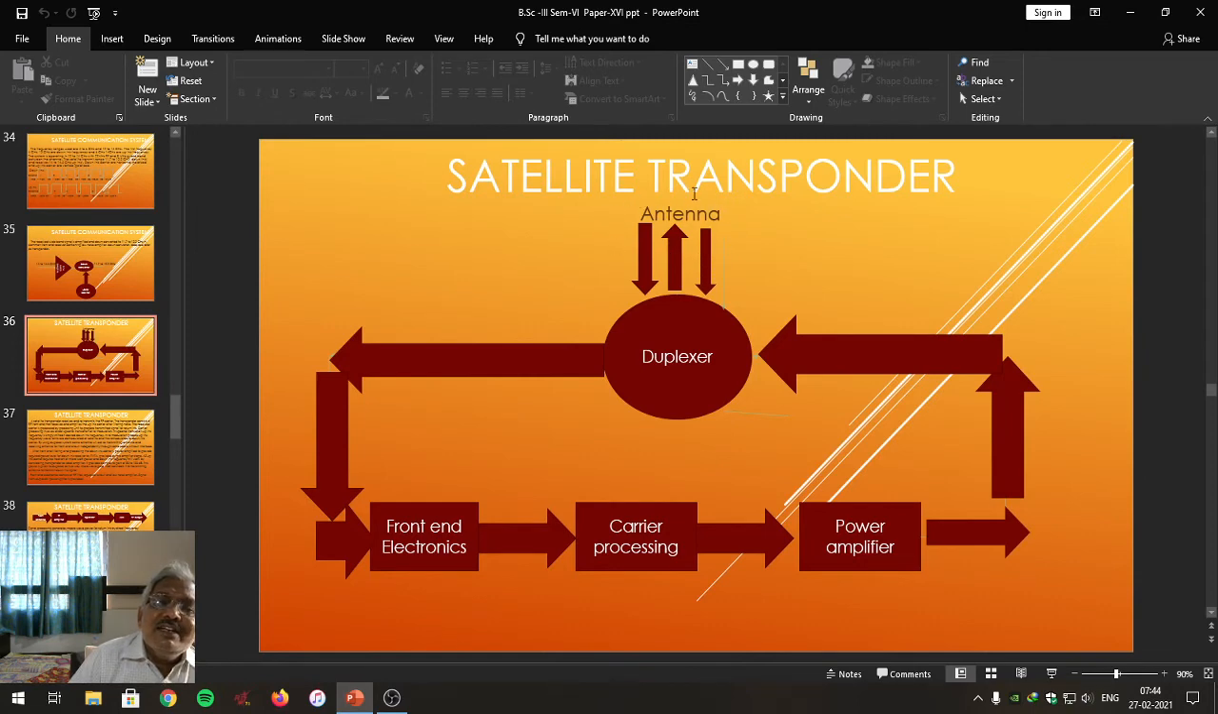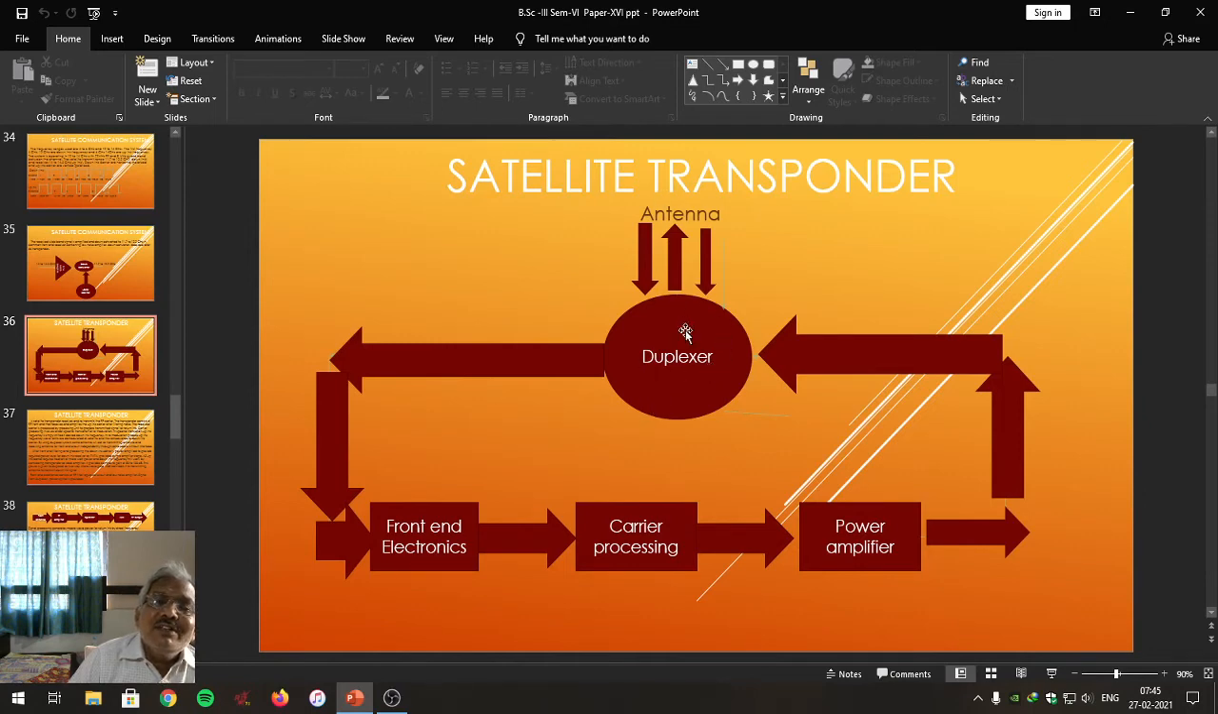The same transmitting and receiving antenna is connected to the duplexer. The role of the duplexer is that when the transponder receives the signal, the antenna is going to act as the receiving antenna. But when the transponder transmits the signal, that is the downlink frequency, the same antenna is going to act as the transmitting antenna. The duplexer is the unit that connects the transmitting and receiving antenna at the same point.